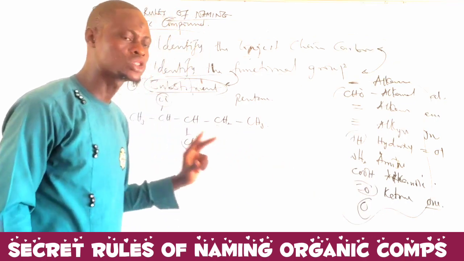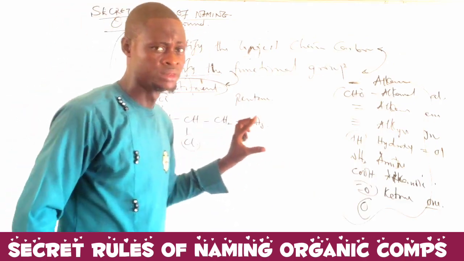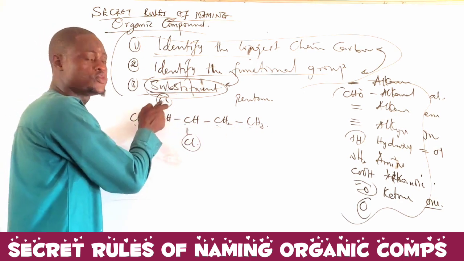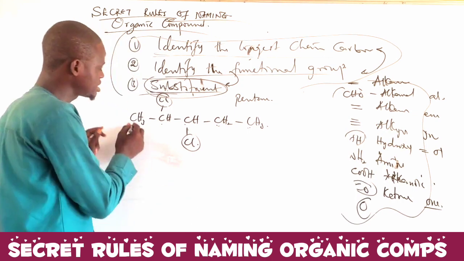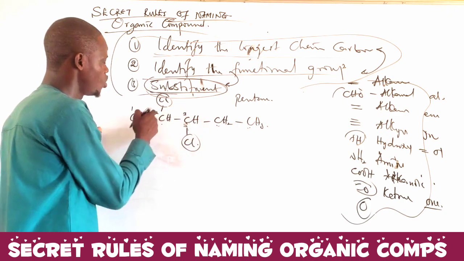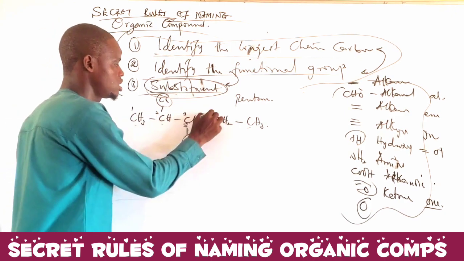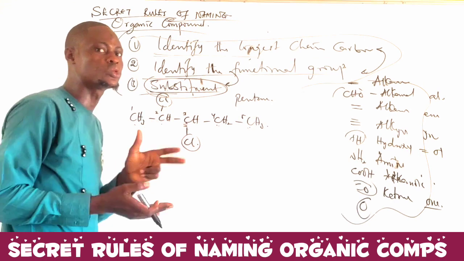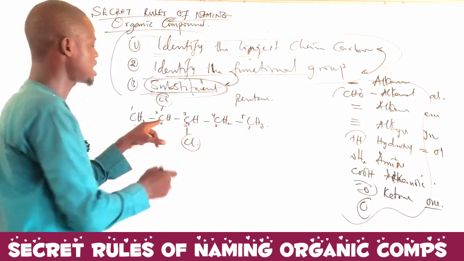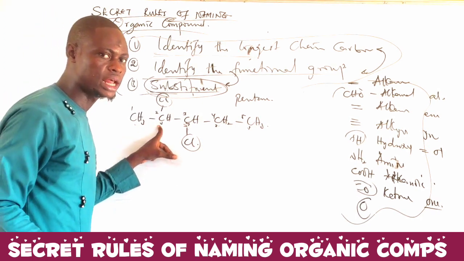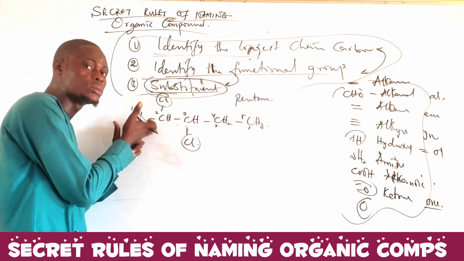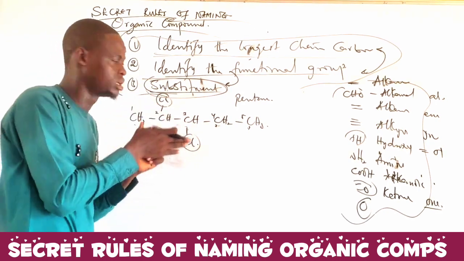Now, how am I going to name? We need to number such that the substituents will have the lowest numbering. If I'm numbering from here, 1, 2, 3, 4, this substituent here will have 4, which is too much. I can now start my numbering from here: 1, 2, 3. Then this substituent here will have 2, and this one 3. Then 4, 5. So this is the lowest number, 2 and 3. But if I count from here, 1, 2, 3, 4, this has the highest number, which is 4. So we can take our counting from here. Just make sure that, since this one can still get the lowest number, we count from here. It's going to give one of them the lowest number. So this is it here.